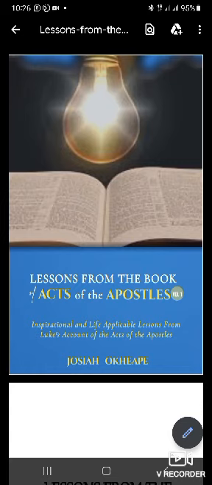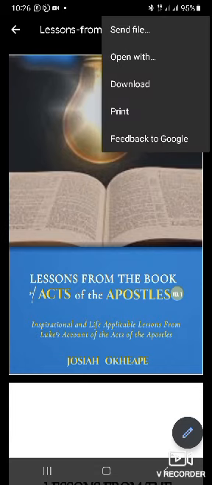Next thing is lessons from the title of the book in part. This is the search icon, and this is Drive. If you want to send it to Drive, the three dots here, you click on it. If you want to send it to someone or to a library, you will see the options. Send file, open with, download, print, feedback to Google. You click on send file.